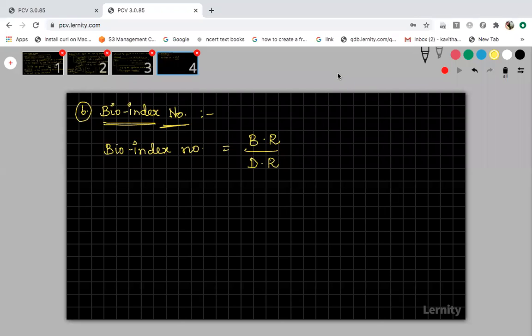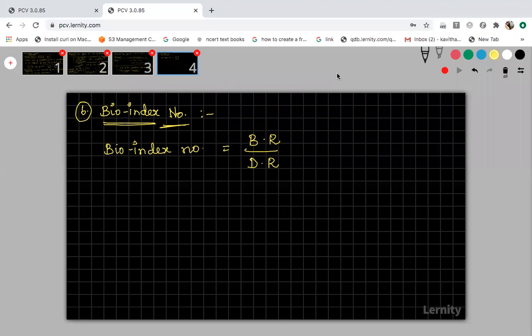Very good. 0? Who told 0? How will it become 0? When will the bioindex number become 0? In the numerator, it should be 0 for the value to be 0. Only when the numerator is 0, then your final answer will become 0.